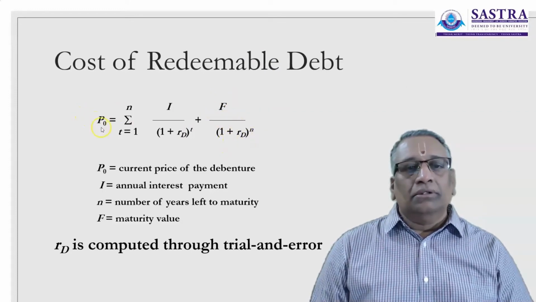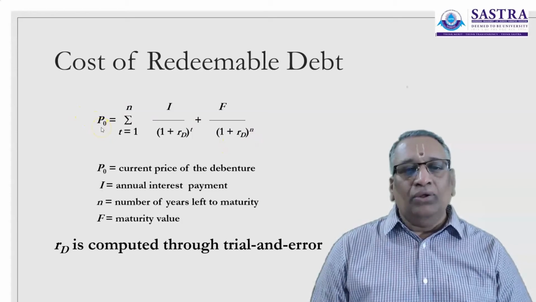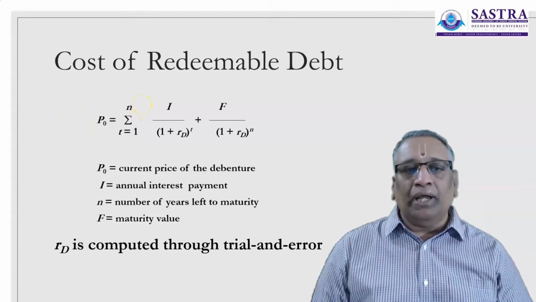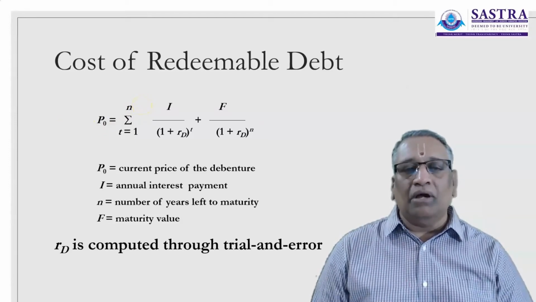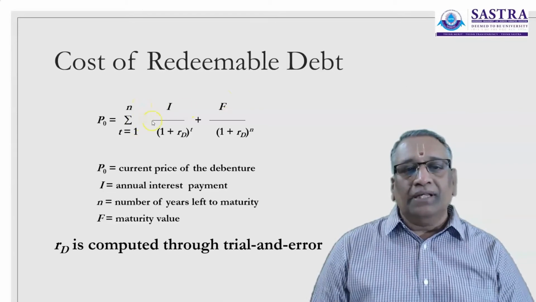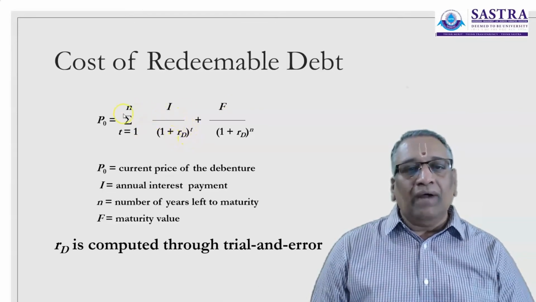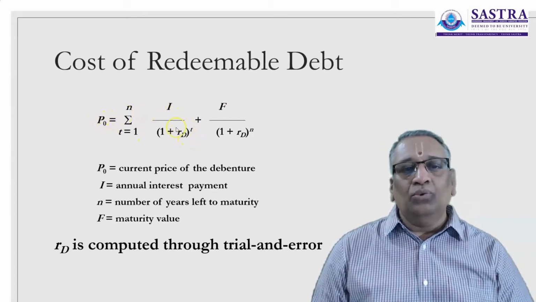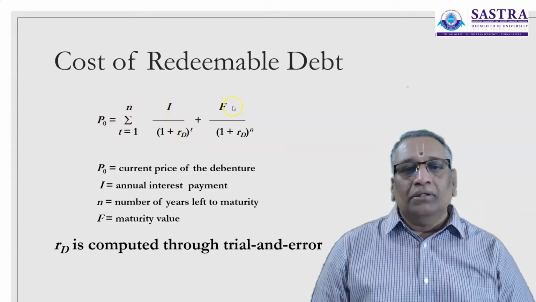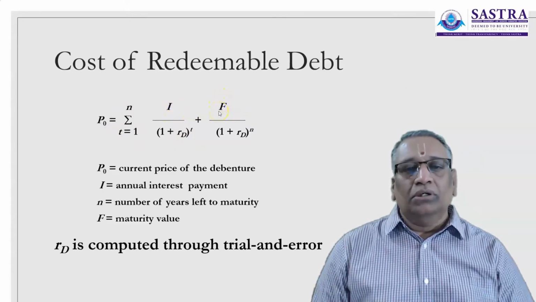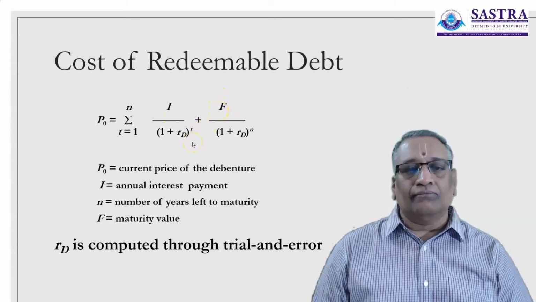Normally the price or the realizable value of the issue will be given in the question, or it may be available. Whereas the required rate of return, for the given realizable value, the committed interest rate and the amount to be redeemed, the maturity value, is to be calculated.